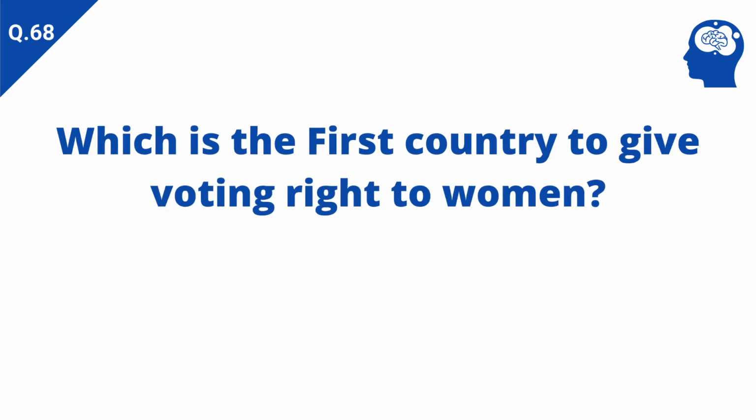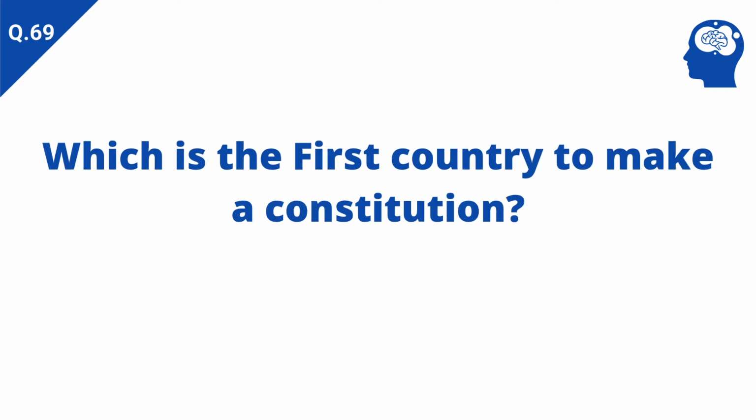Which is the first country to give voting right to women? Answer: New Zealand. Which is the first country to make a constitution? Answer: USA.